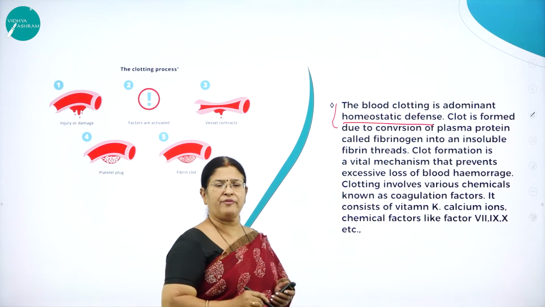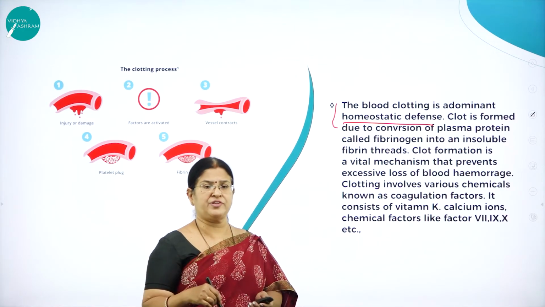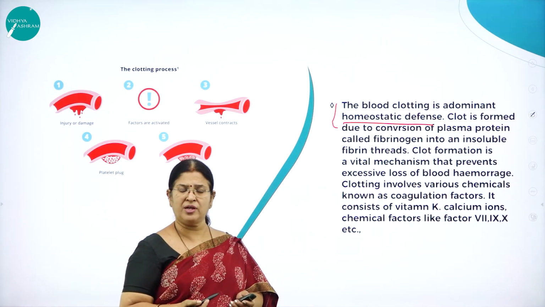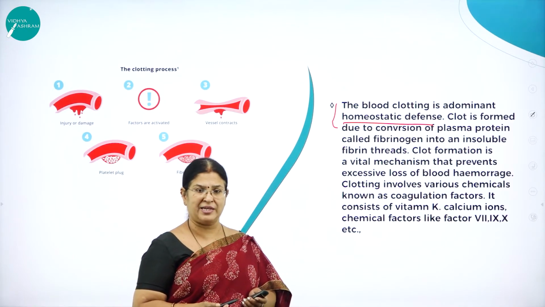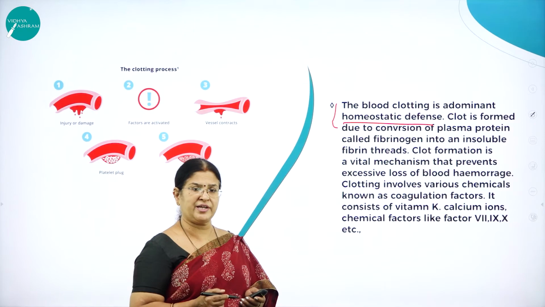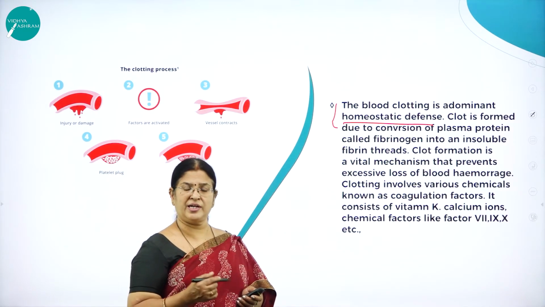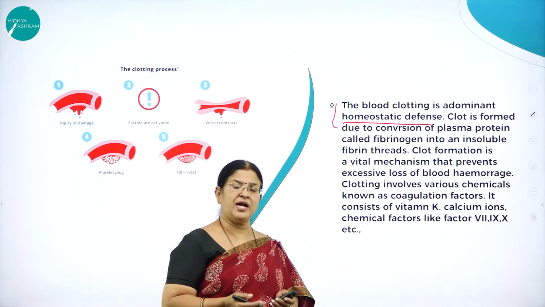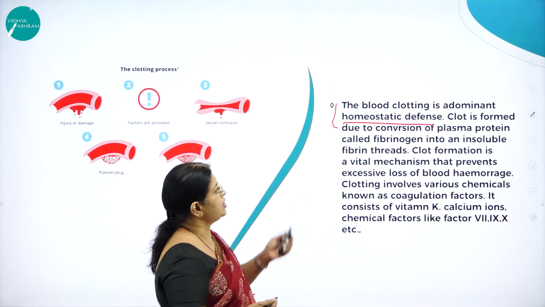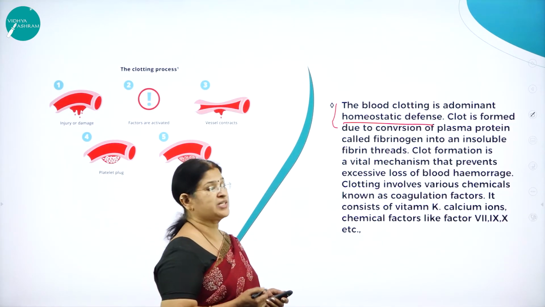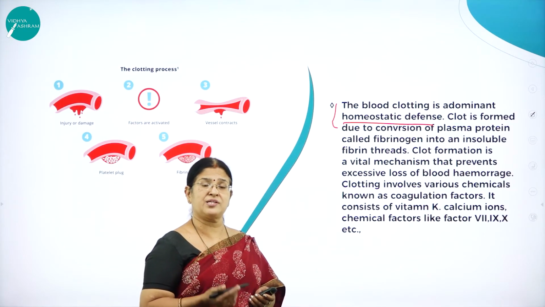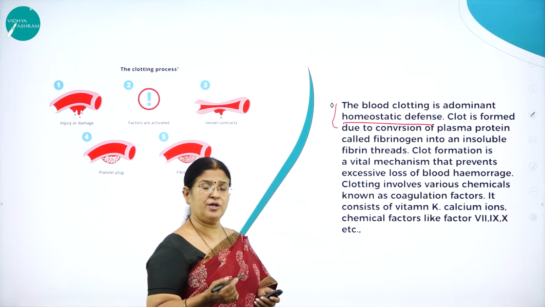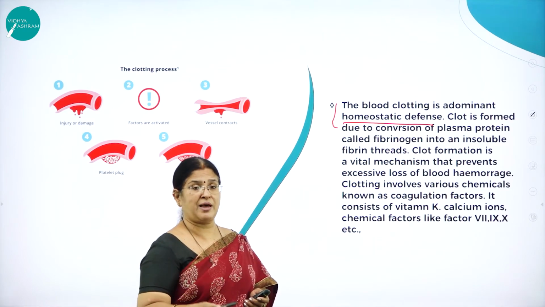Many of our physiological processes are involuntary, so without our knowledge, things happen inside our body. One such is the blood clotting mechanism. This is a very important homeostatic mechanism that happens in our daily life. For example, when you come across a cut, a wound or an injury, there is continuous oozing of blood, and immediately a blood clot forms. What do you mean by homeostatic defense? What will happen if there is continuous oozing of blood? The person will die or collapse. That is why this mechanism happens automatically.